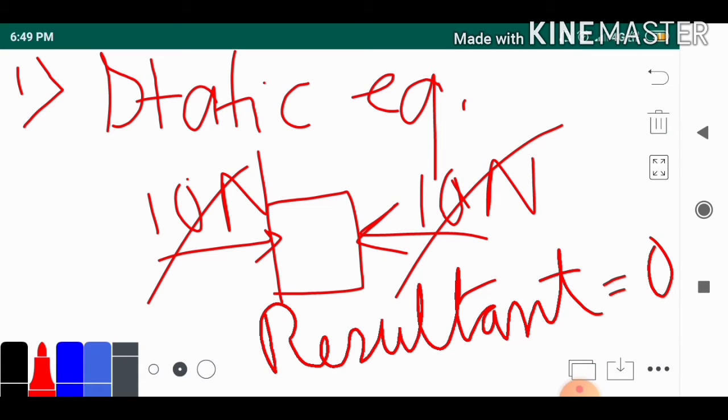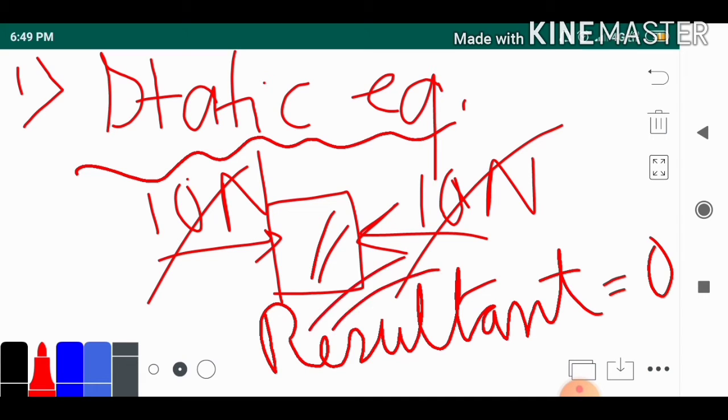That's why it becomes an equilibrium. Static means only rest or stationary. Previously it was at rest, and now after applying the force it is still at rest. This is the basic example of equilibrium.